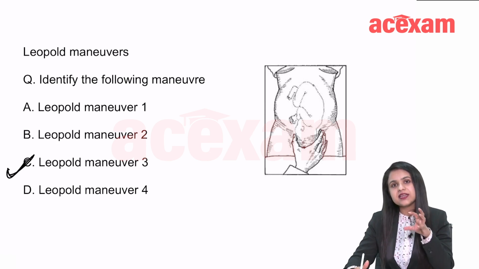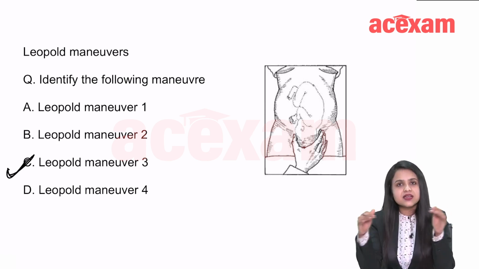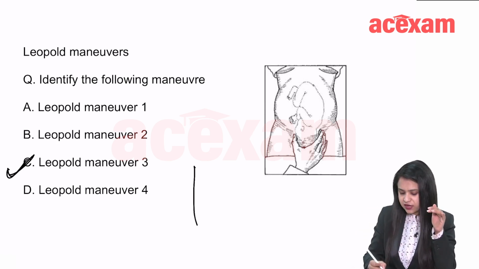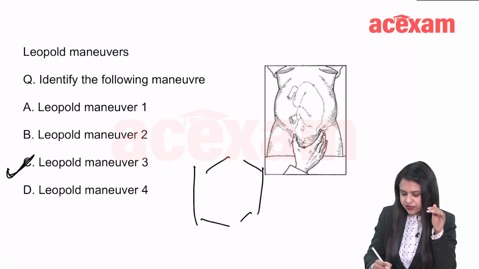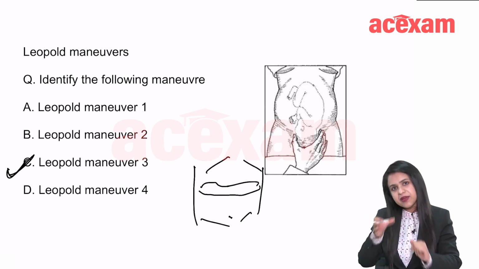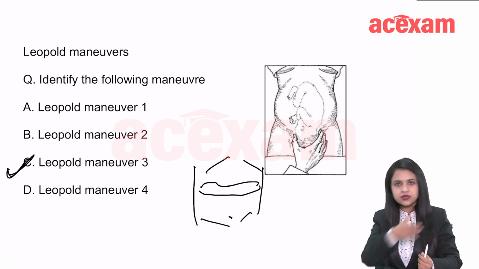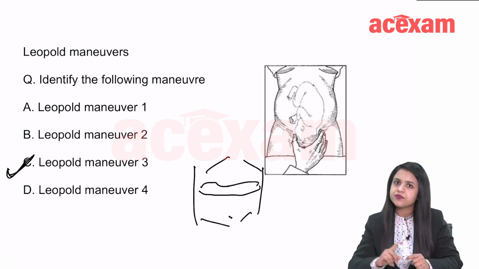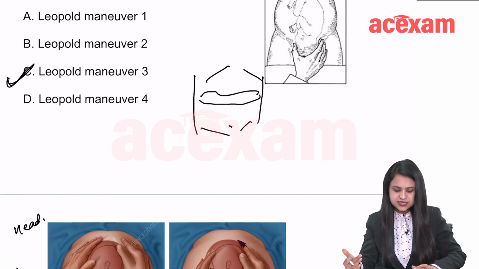If the fetus is in transverse lie, if this is the maternal abdomen and the fetus is like this, in transverse lie, then the pelvic grip will be empty. This is also one question. In transverse lie, the pelvic grip will be empty. There is no part to hold. Alright. So this is Leopold maneuver.